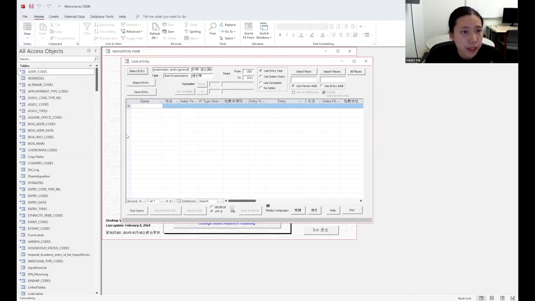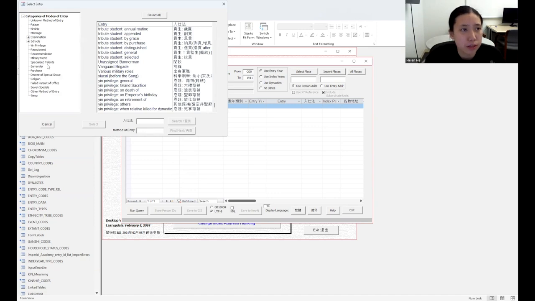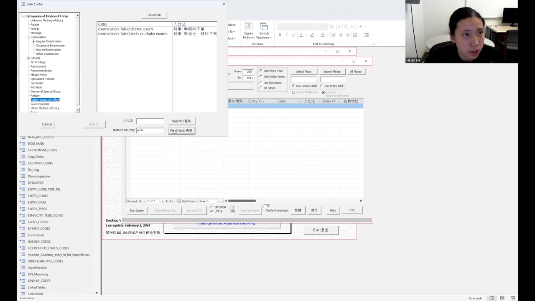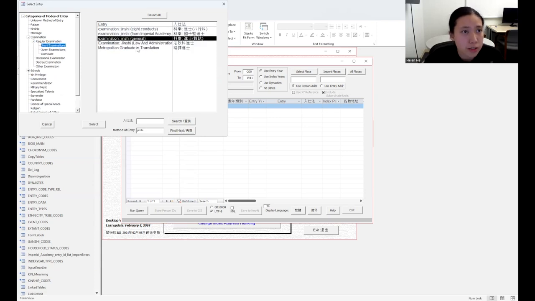There's another way to do it, which is if you don't want to go down into the nitty-gritty of this tree, what you can do is just search by keyword. Jinshi, and then click search. It doesn't seem that any of these are what we're looking for. So we can click on find next, do another search. Okay, those don't look like what we're looking for either. Find next again. And then we see here, jinshi examination. That seems to be what we're looking for, right? The general jinshi category. Okay, and we can find it this way. Then we click select.